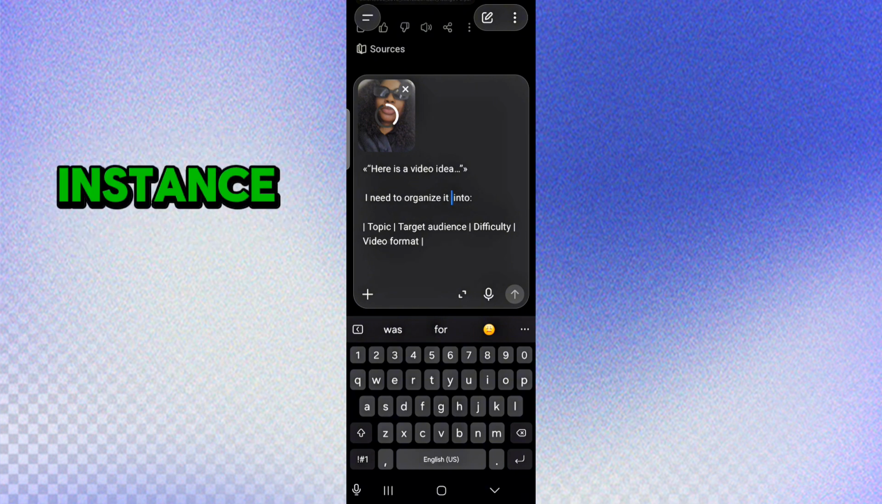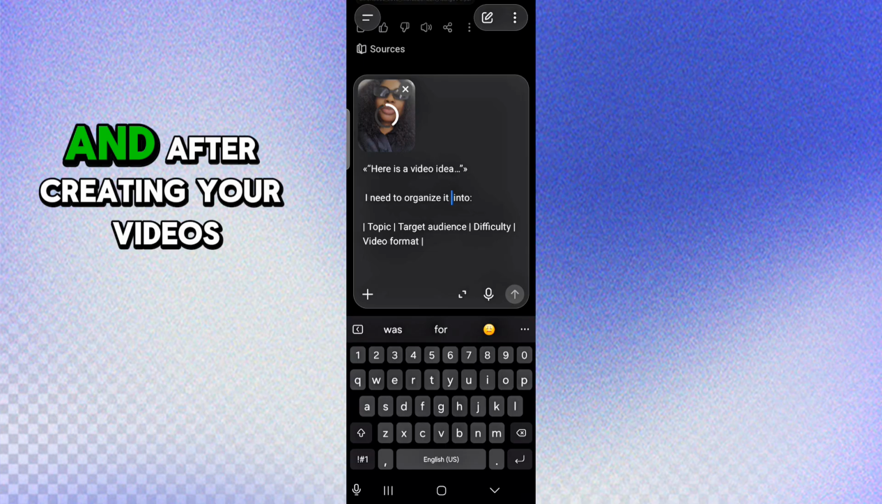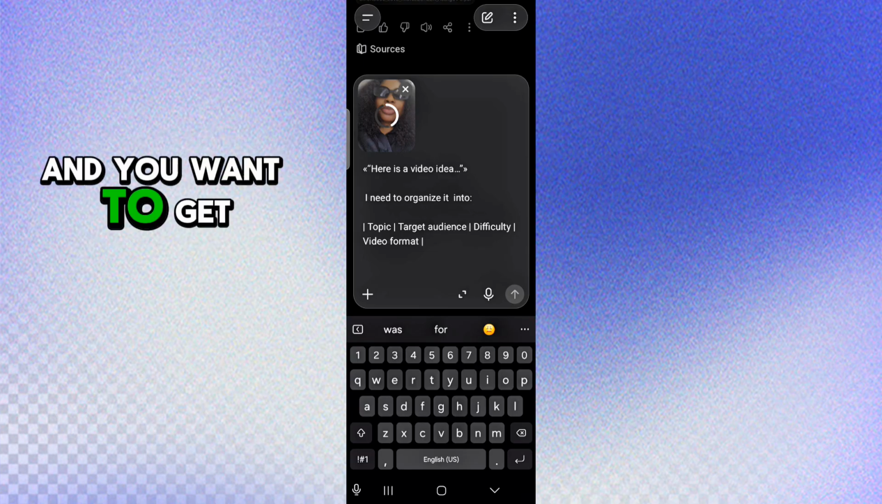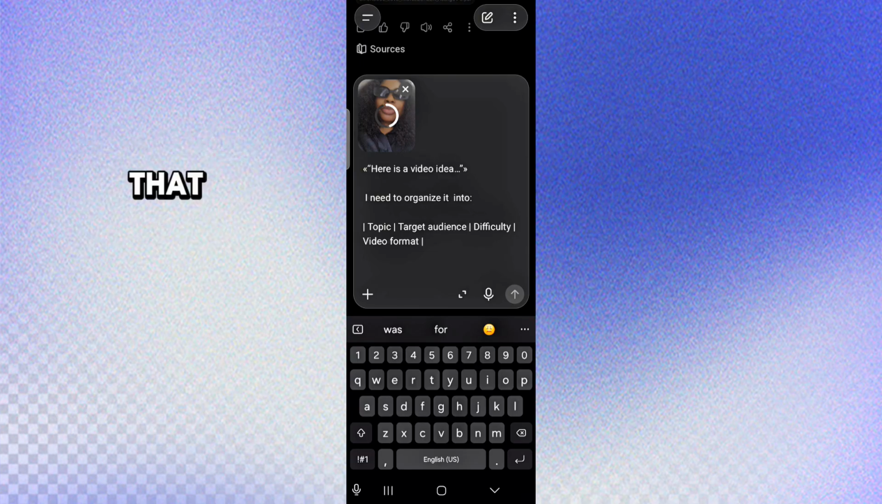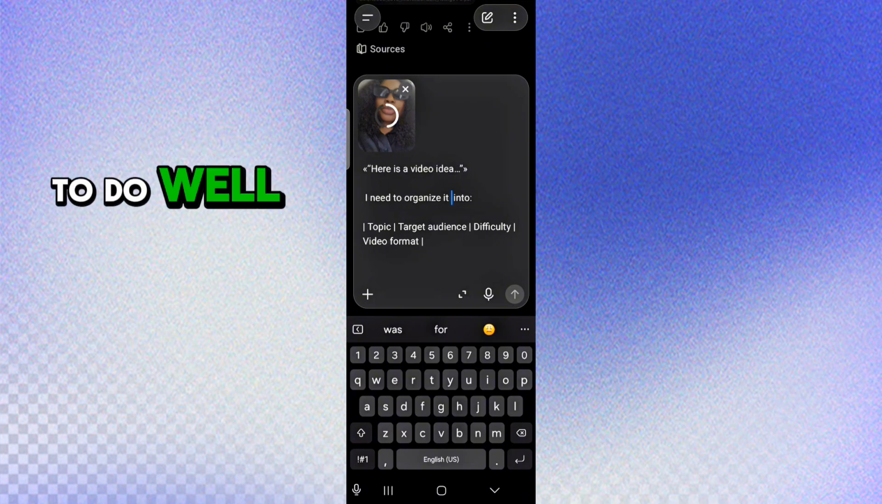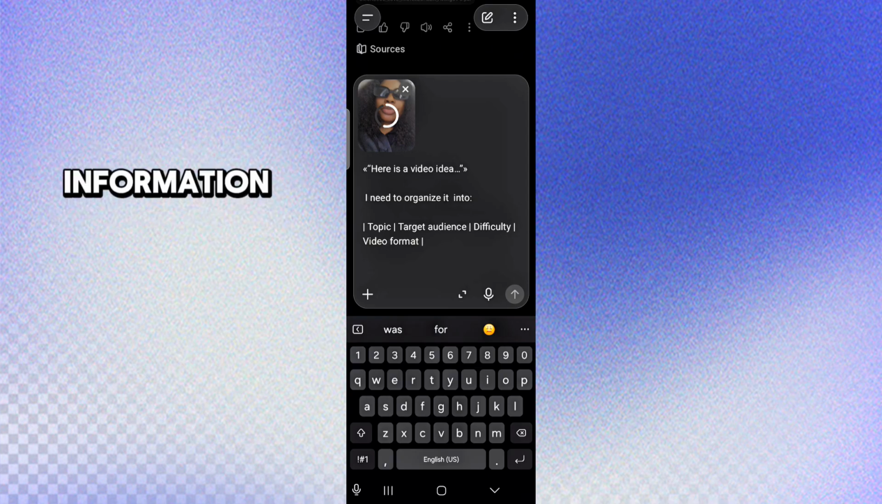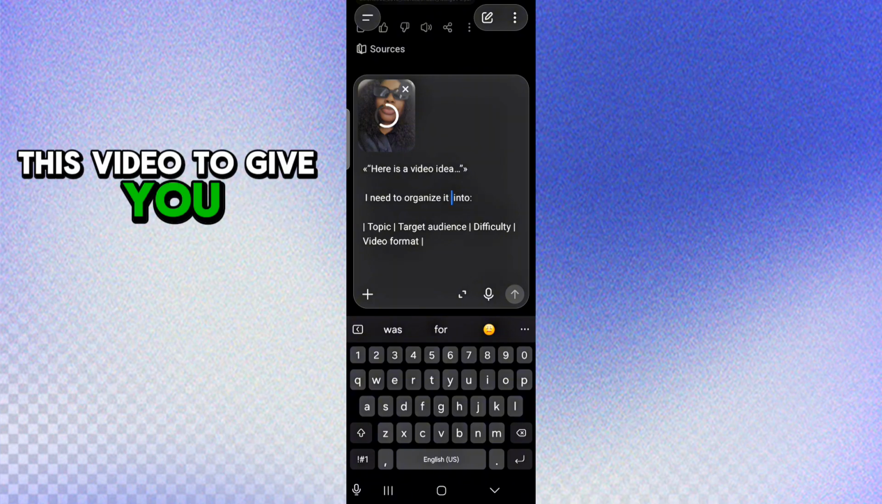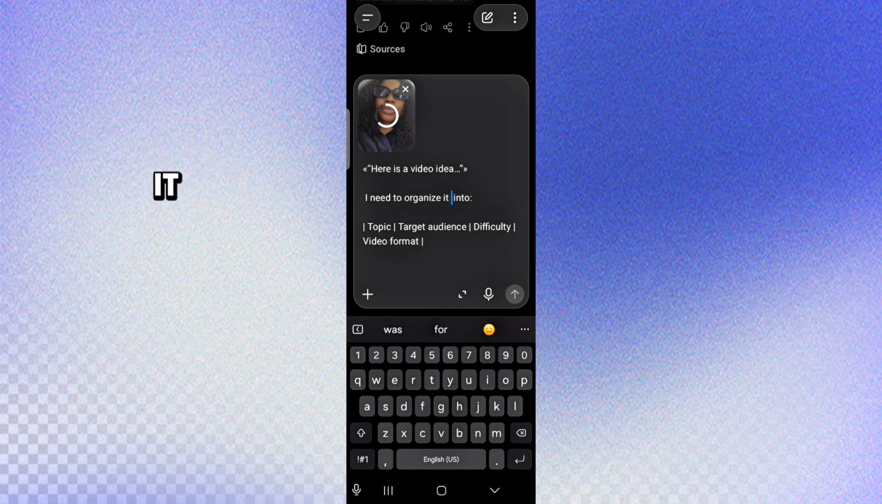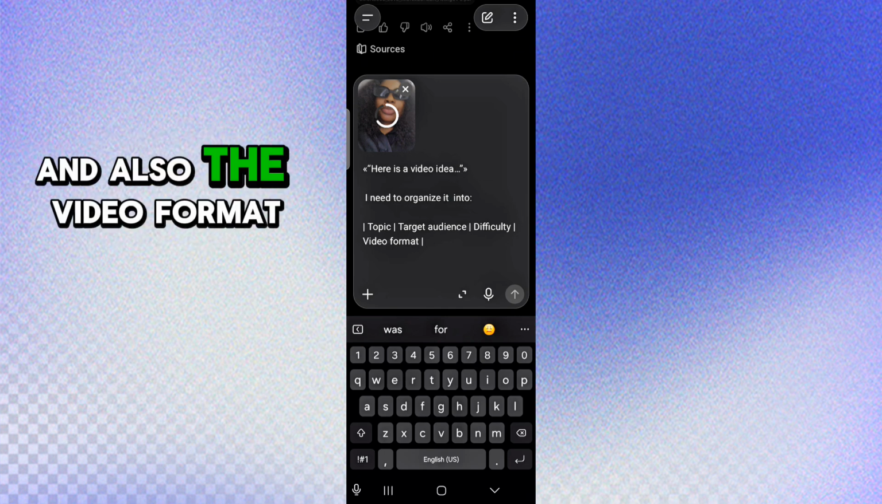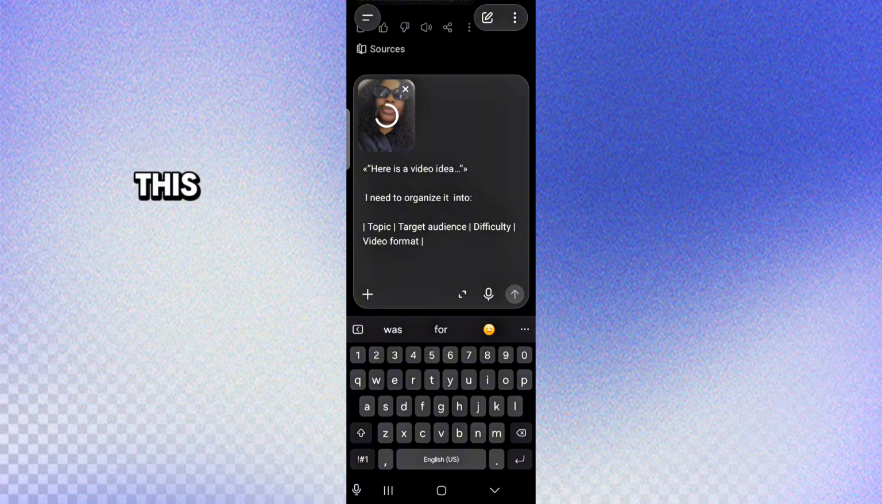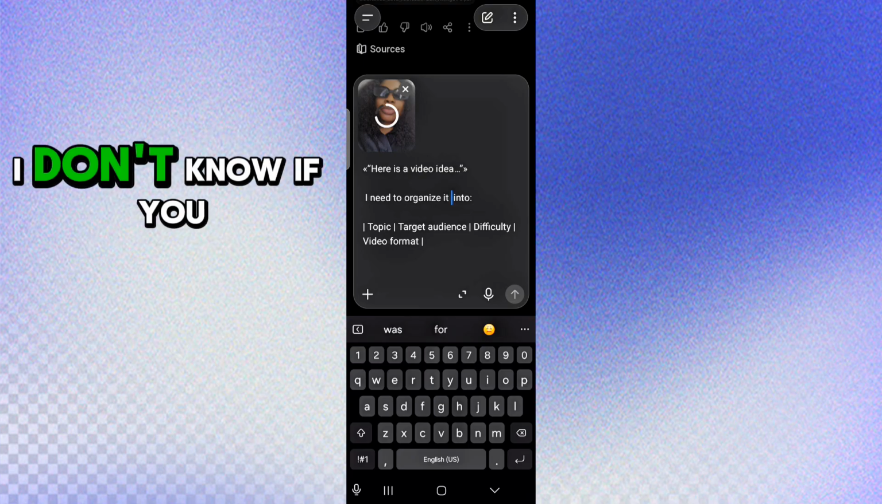You just get the info concerning the video that you just created. Let's say for instance you want to post a video to YouTube, and after creating your video you want to get an insight concerning that video, whether it is going to do well, whether it is going to go viral or not. This is a very simple method of getting summary information concerning that particular video. So you give it this video to give you a topic, a target audience, the difficulty the video is going to have, and also the video format. By doing this, you have lesser worries concerning your videos.